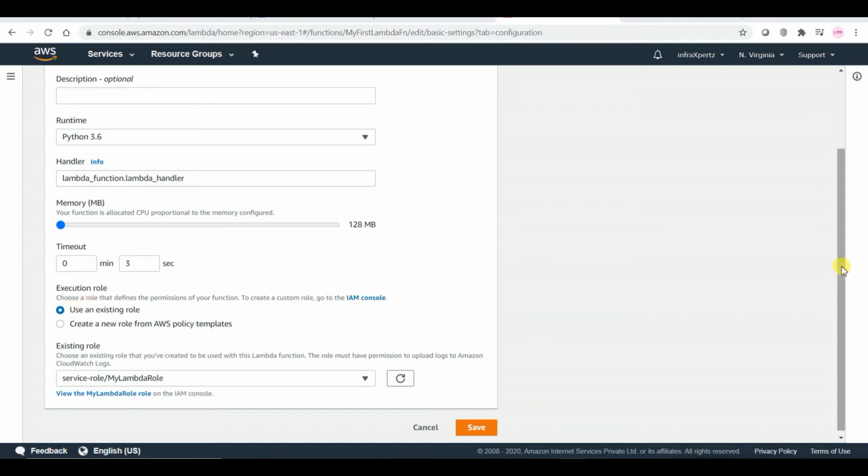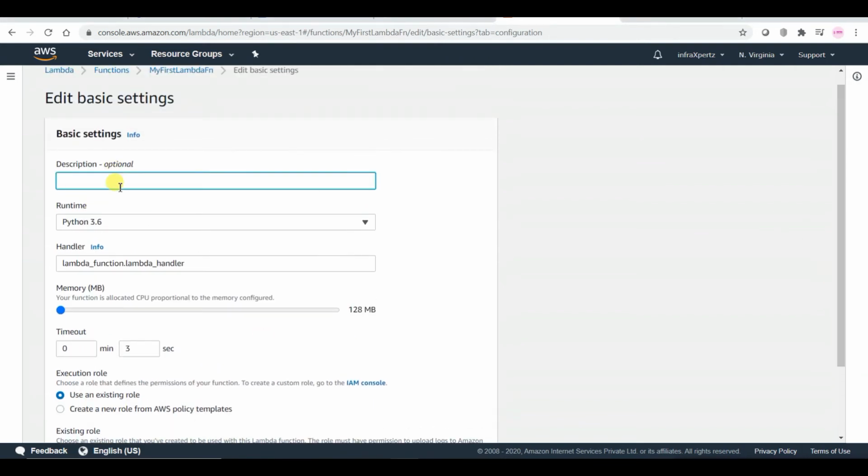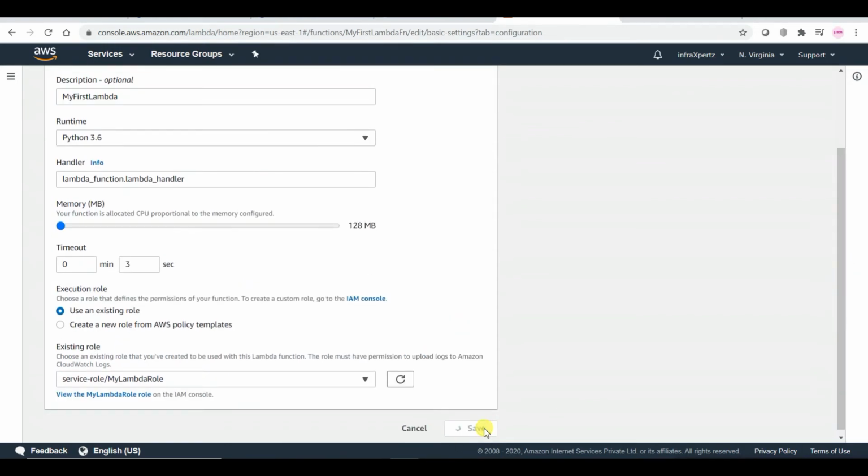And in here, let me give the description as my first Lambda. And the timeout means how much time the Lambda function will execute before timing out. And let me just save it.